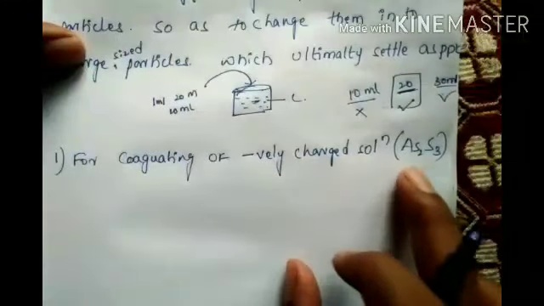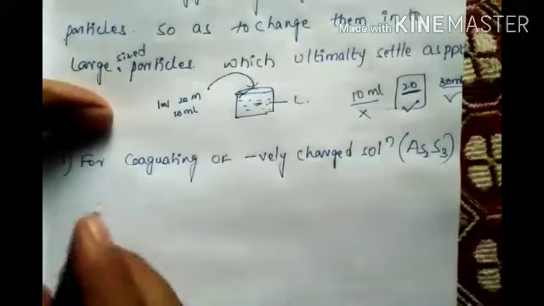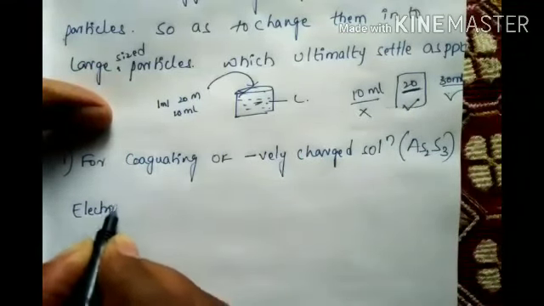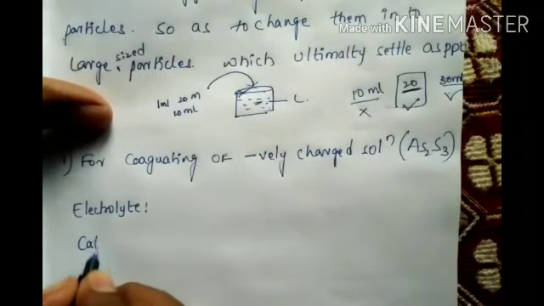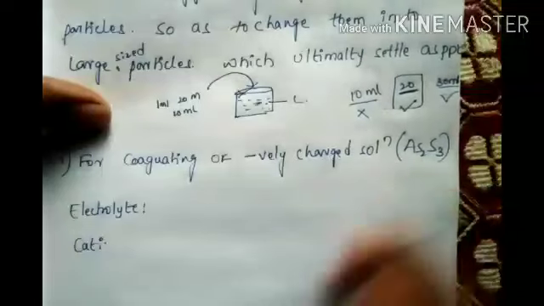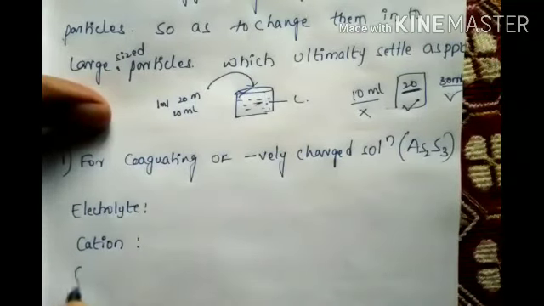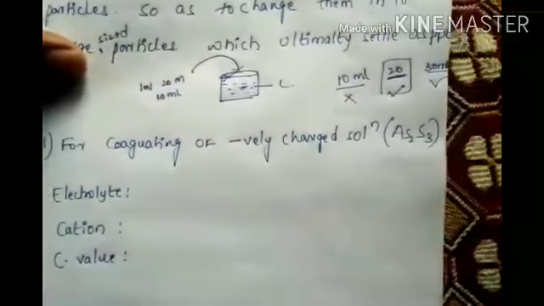This is a negatively charged solution. For a negatively charged solution, what is the electrolyte? A cation, because this is negatively charged. And the coagulation value, this is very important, you have to remember it.